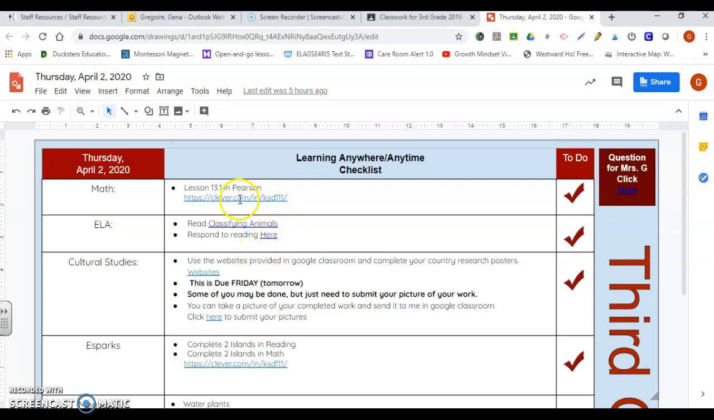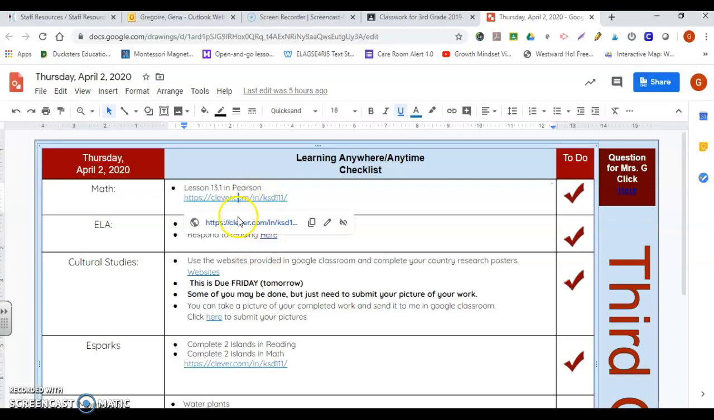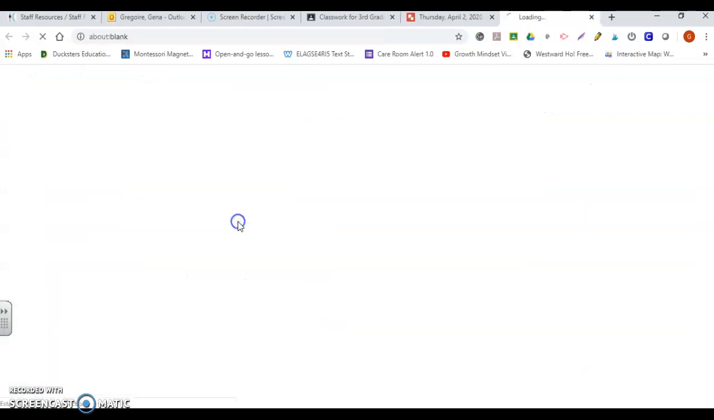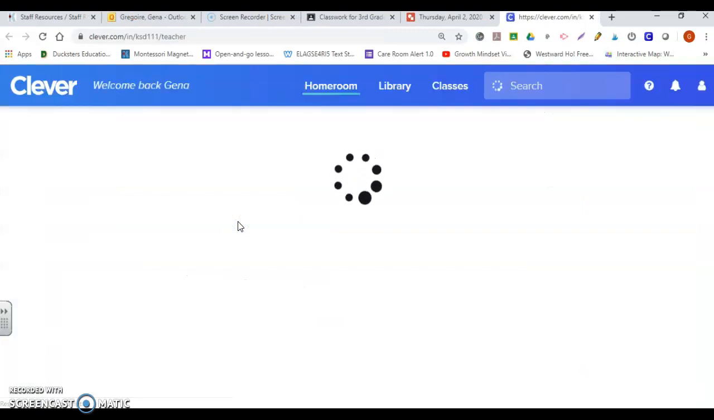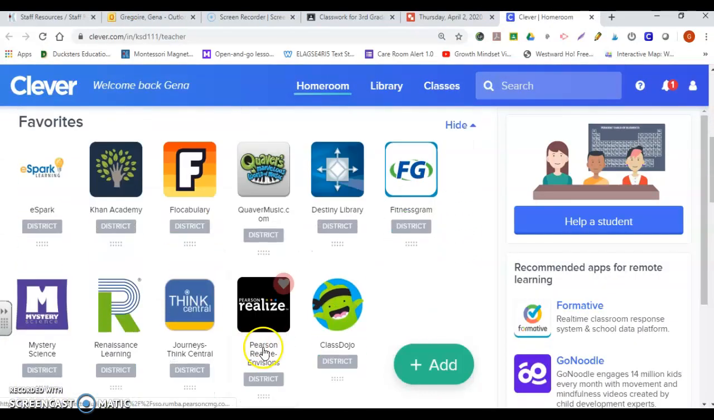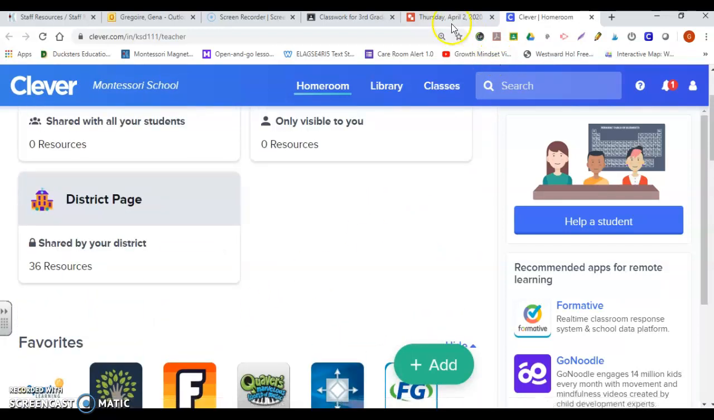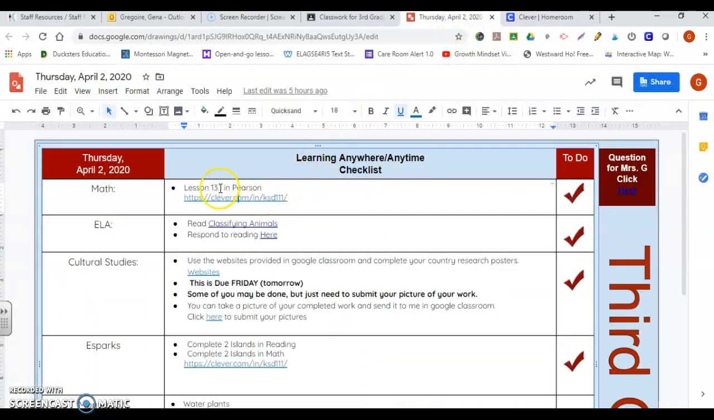So when you're going to go into math, if you click, the website comes up. It brings you directly to Clever. Here in Clever, you can sign on to Pearson, and you will find that assignment. For Thursday, third graders, you will do 13.1. After you finish your math, you can move on to ELA.